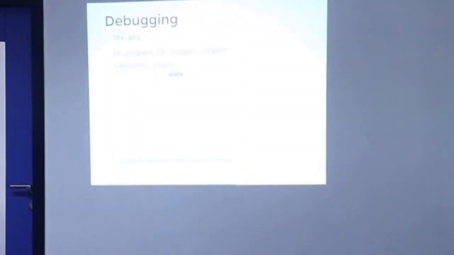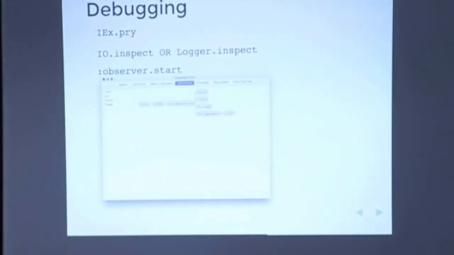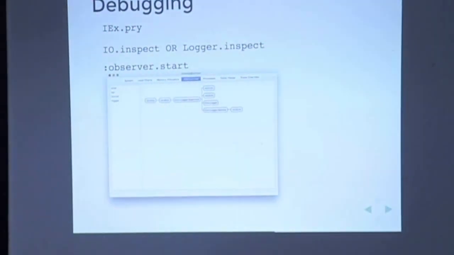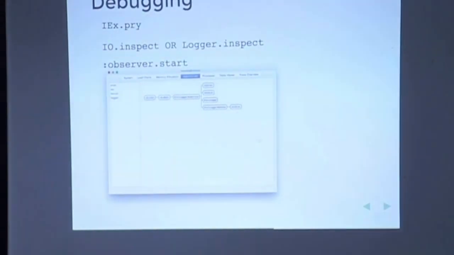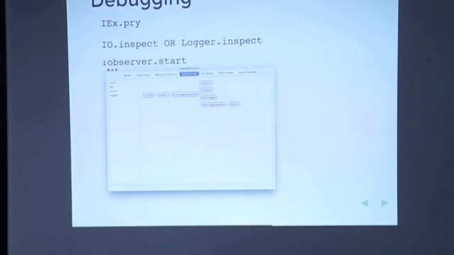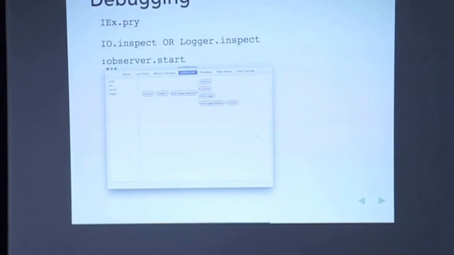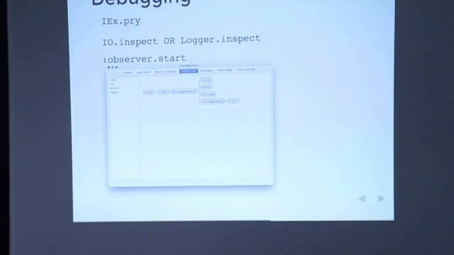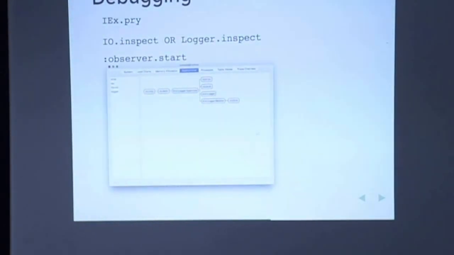Then, this is very important: :observer.start. It shows you an Erlang graphical user interface where you can see the whole supervision tree, how many processes are running, how much memory is allocated, when the garbage collection last happened, the CPU utilization, everything is visible there. You go to an IEx console and say :observer.start, and you will be able to see all these things. This also comes with the Erlang installation.